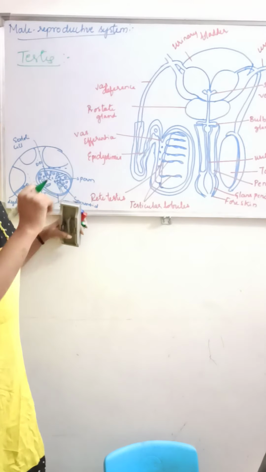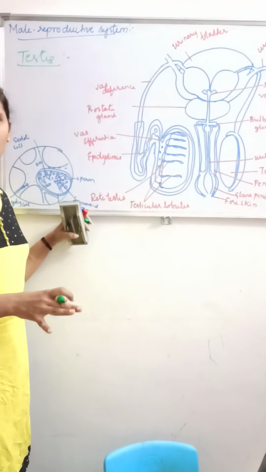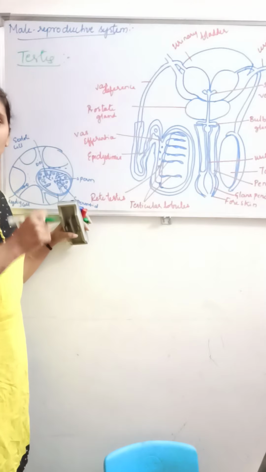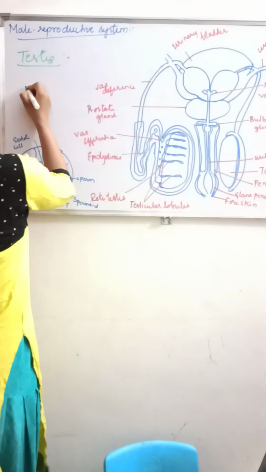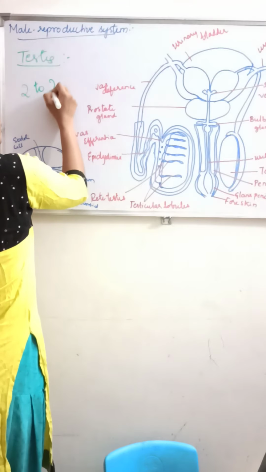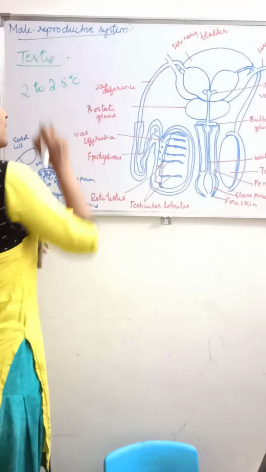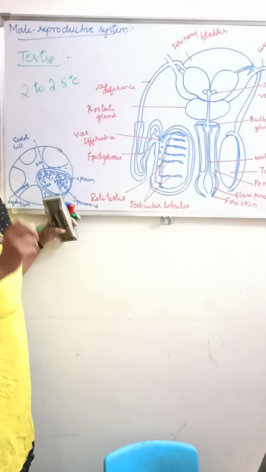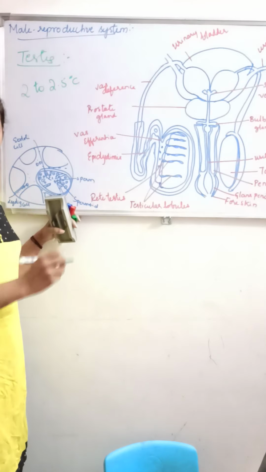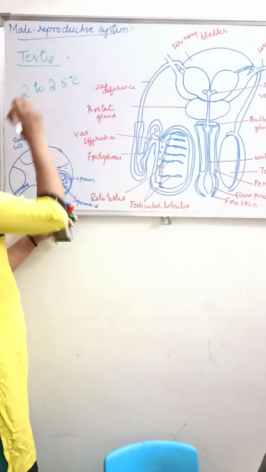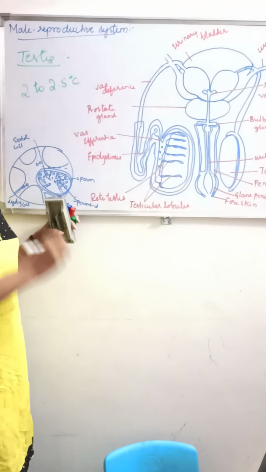Why does the scrotum have to maintain a low temperature? What temperature is maintained? It is about 2 to 2.5 degrees centigrade lower than the normal internal temperature. Why is this necessary?